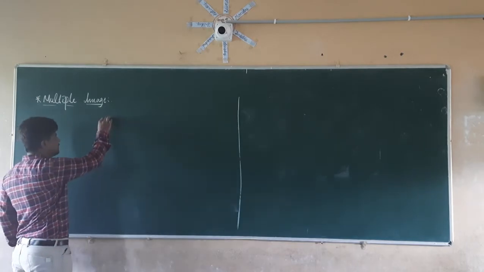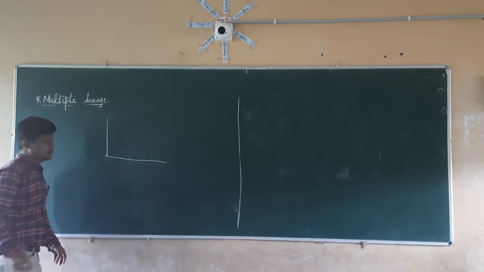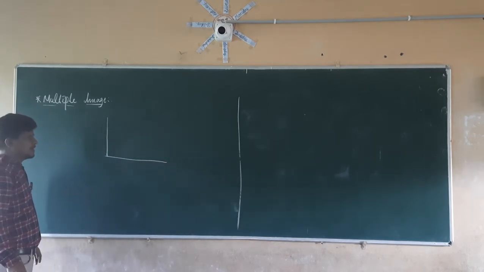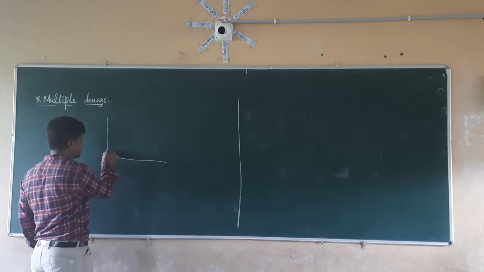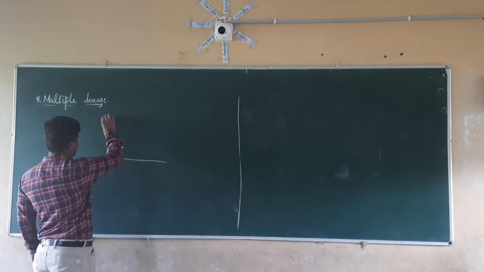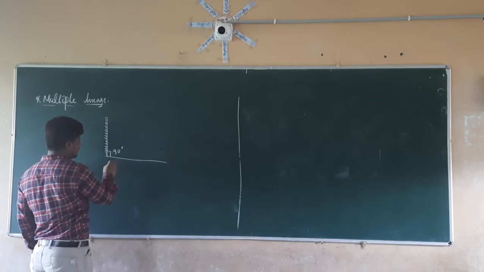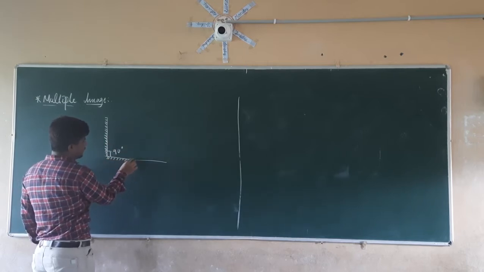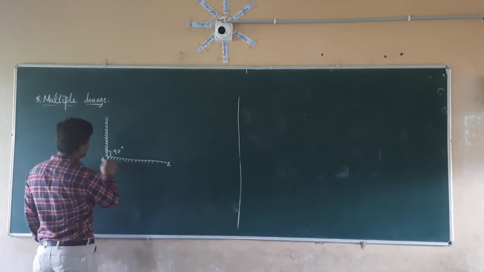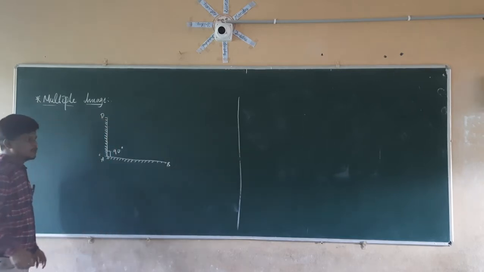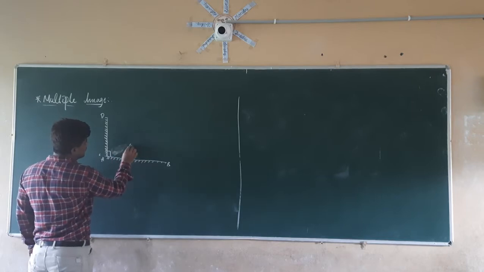Let us take those two mirrors, kept perpendicular to each other, not parallel. That is, they are kept at a 90-degree angle like this. This is the first plane mirror, and this is the second plane mirror, kept in a perpendicular direction. Let this be the AB mirror and this be the CD mirror. Now we are going to keep an object here.